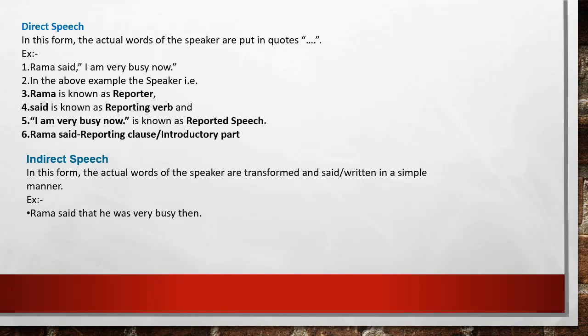And the parts of a sentence that are separated by a comma are the reporting clause and the reported speech. And these parts are separated by, as I told you, a comma, which will be replaced by "that" as a conjunction in order to join the sentence. Fine. Next, as you can see over here, the same sentence. Let's see the transformation over here. Rama said, the comma is there, the comma is removed, "that" is used.